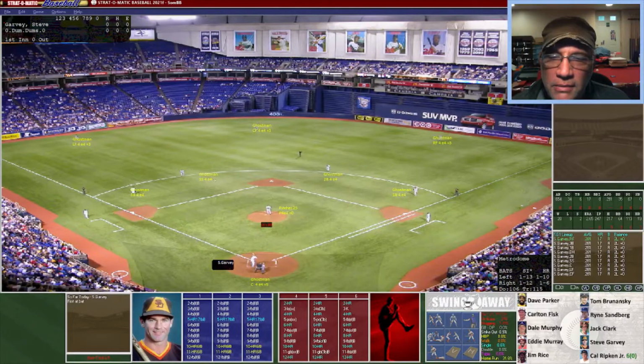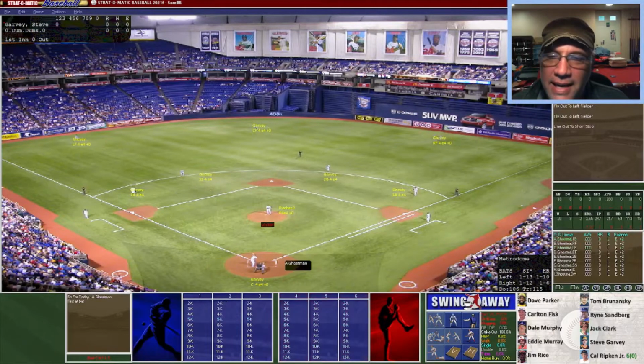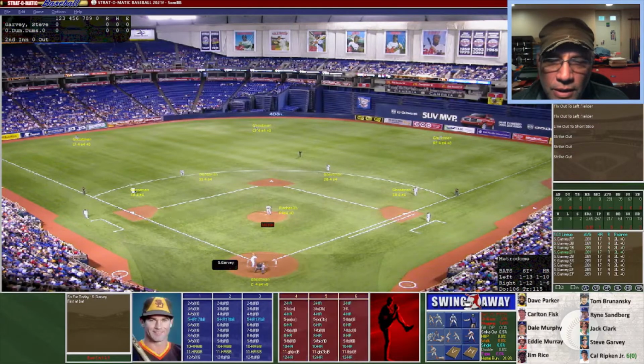Garvey's first pitch is going to be a fly ball in the left field. That's not going to be far enough. That's going to be his first out. Garvey hits another fly ball left field. Not quite far enough, almost to the warning track. That'll be his second out. Here's a line ball. That's barely going to get out of the infield. That will be his third out. Here's the pitch, the swing, and again he pulls it to left field, close to the warning track, but that will be his fourth out.